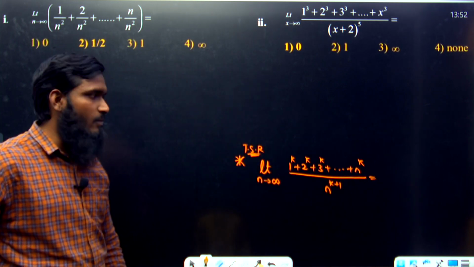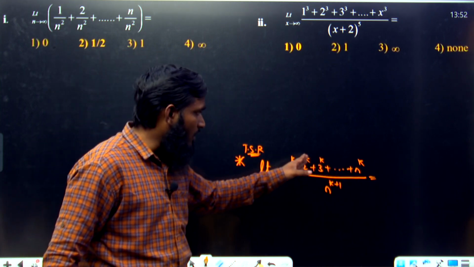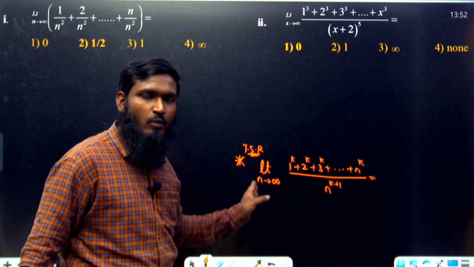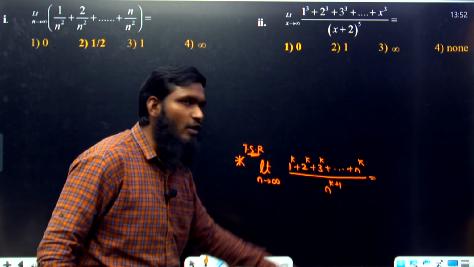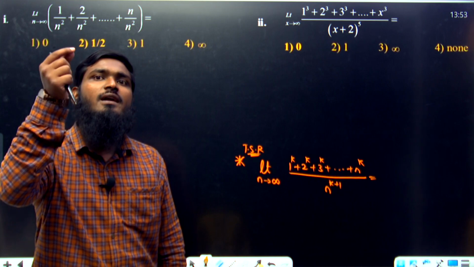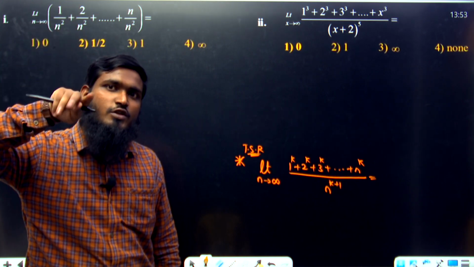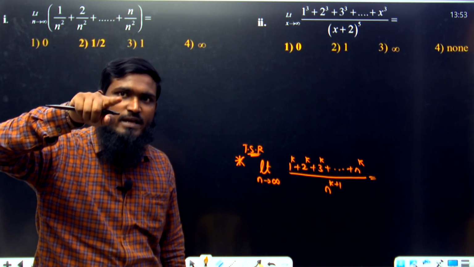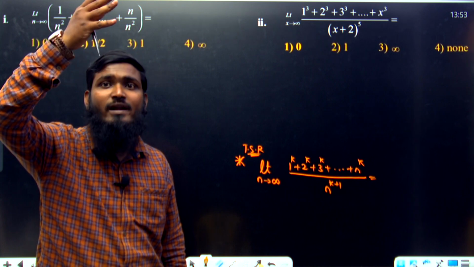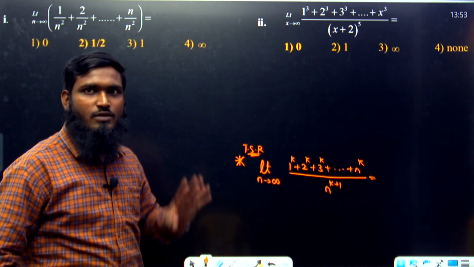What is the meaning of this? Whatever series we have in the numerator, with power 1, power 2, power 3, power 4, in the denominator the power should be greater by 1. Suppose if the numerator power is 3, the denominator power should be 4. If the numerator power is 5, the denominator power should be 6. If the numerator power is 99, the denominator power should be 100. This concept should be there.